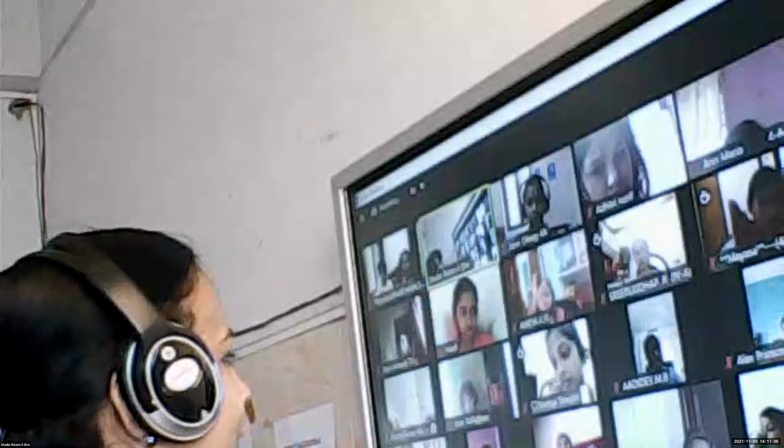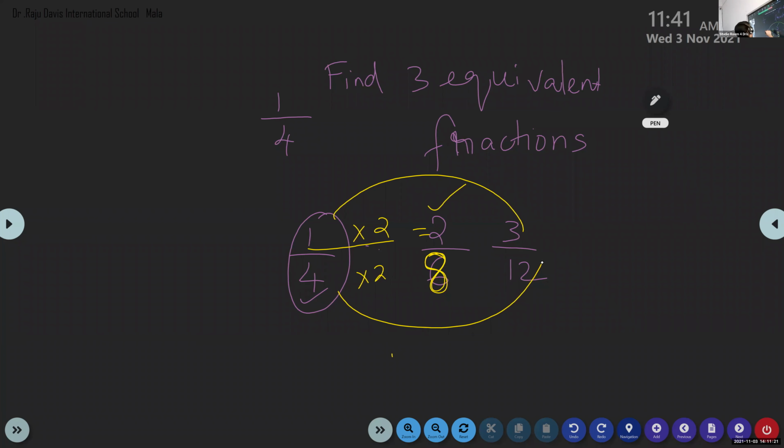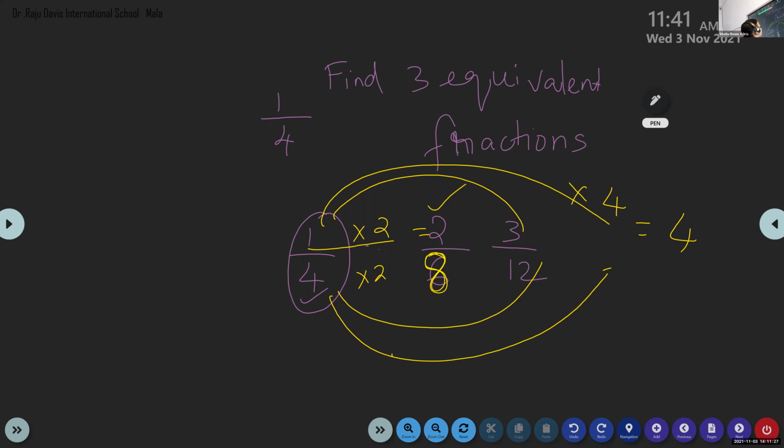Now, has anybody got any other answer? Yes, Catherine. Ma'am, 1 by 4, 2 by 8, and 4 by 16. Yes. So you multiplied 1 by 4 again with 4. So you get 4, 4 into 4. When you multiply, you got 16. So 4 by 16, correct answer? And 8 by 32.